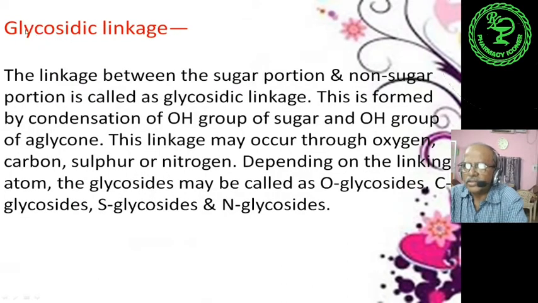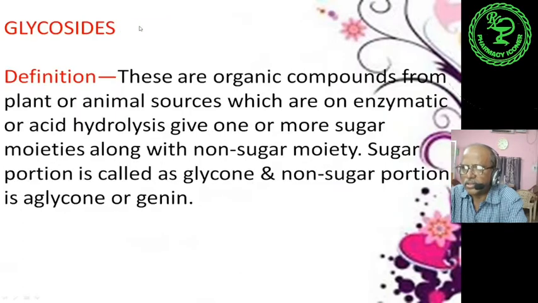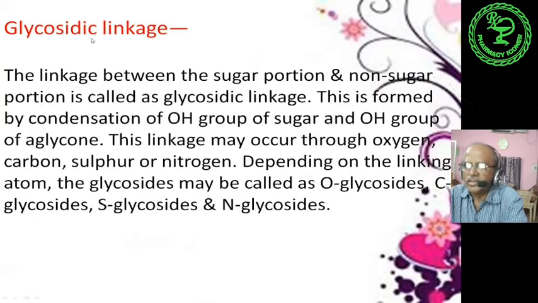So let us discuss the glycosidic linkage. According to the definition, a glycoside is a combination of sugar and non-sugar moiety, that is, glycone and aglycone. In between the glycone and aglycone there is a link or bridge. The linkage between the sugar portion and the non-sugar portion is called the glycosidic linkage.